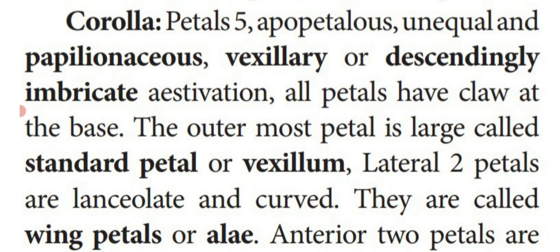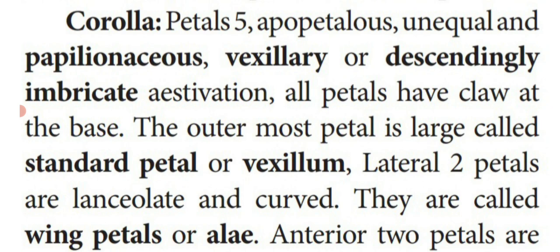Vexillary or descendingly imbricate estivation. Vexillary means the odd petal which is present at the top overlaps the lateral two petals.